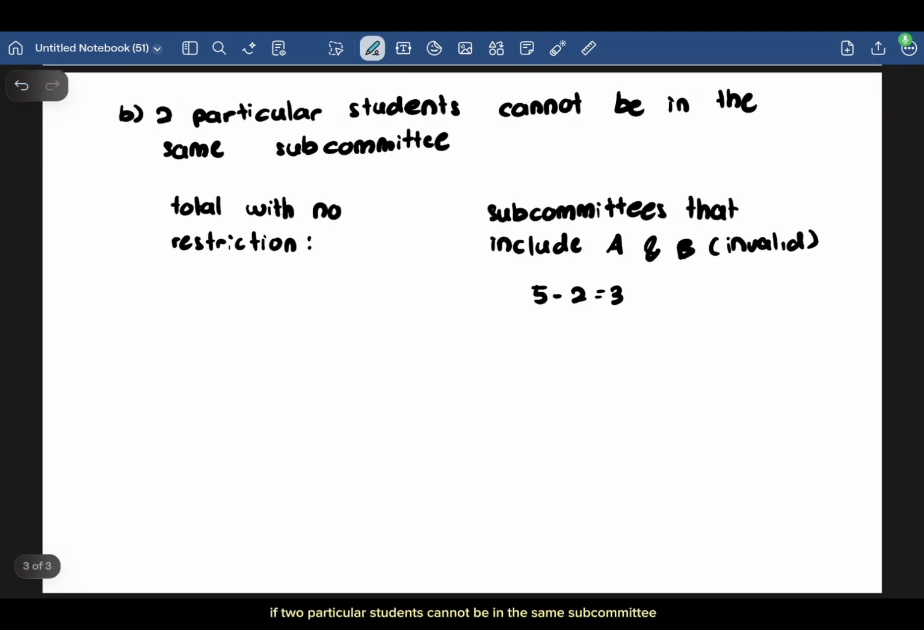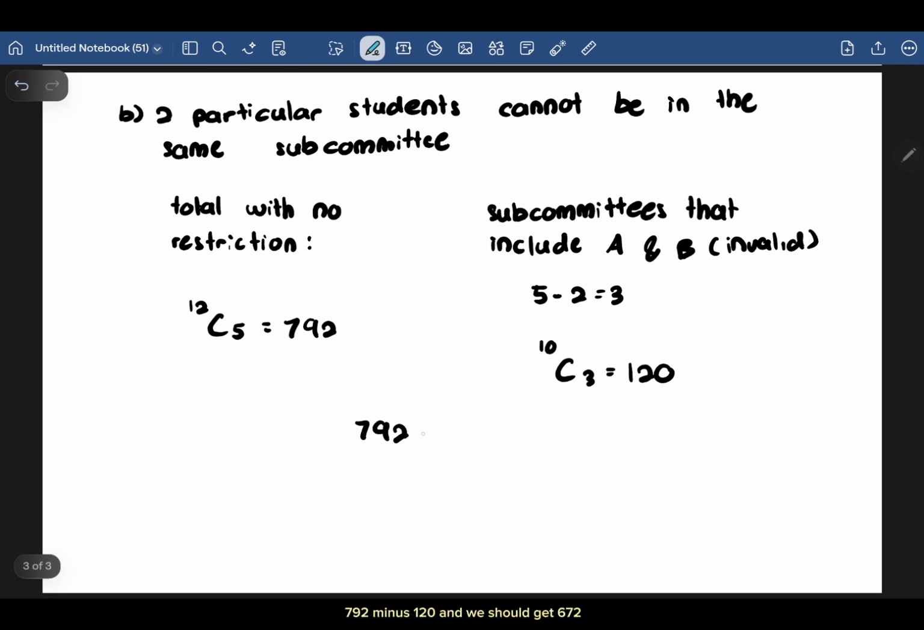If 2 particular students cannot be in the same subcommittee, the total subcommittees with no restriction should be 12C5, which equals 792. Whereas the subcommittees that include both A and B should be 5 minus 2 equals 3, and 10C3 equals 120. So we can just subtract these 2 answers, 792 minus 120, and we should get 672.